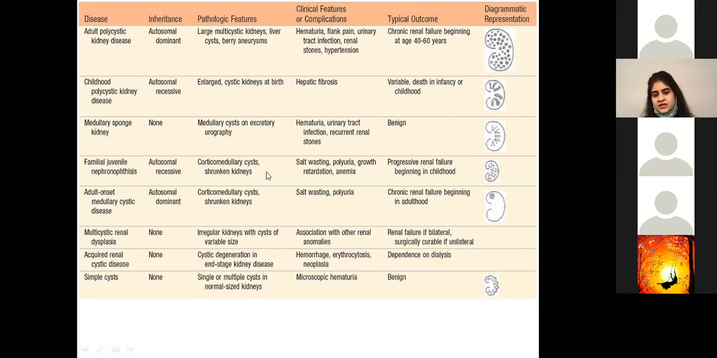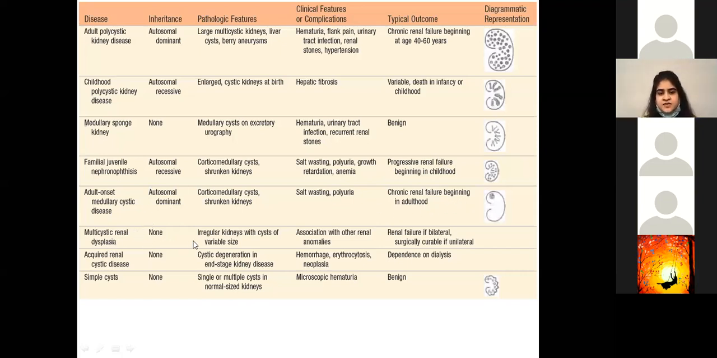Corticomedullary cysts, shrunken kidneys, it will cause salt wasting, polyuria, growth retardation, anemia. It may also be very similar to diabetes insipidus or someone who's going through renal failure. So it has to be sorted and investigated in order to reach the conclusion of familial juvenile nephronophthisis, and it causes progressive renal failure beginning in childhood. Adult onset medullary cystic disease is autosomal dominant. Again, corticomedullary cysts, shrunken kidneys, salt wasting, polyuria, chronic renal failure beginning in adulthood.